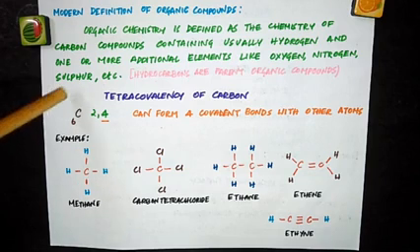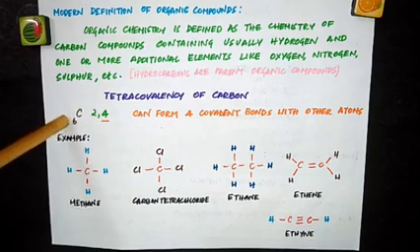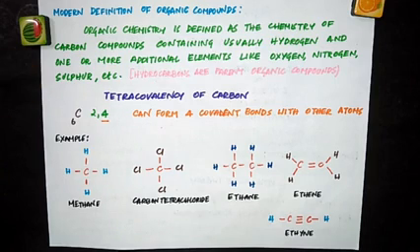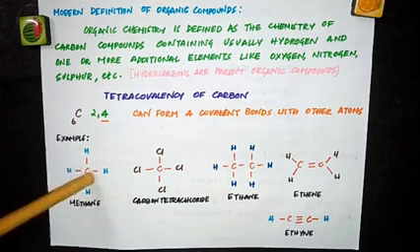So now coming to the valency of carbon, carbon has atomic number 6. So the electronic configuration is 2, 4. So it can form 4 covalent bonds with other atoms. And we have learned about the 3 hybridizations, sp3, sp2 and sp of carbon in the previous chapter. So all you have to remember is carbon's valency is 4 and it can form 4 covalent bonds with other atoms. And it can be through a single bond or a double bond or a triple bond. I have written a few examples here to show the tetravalency of carbon, where it forms 4 bonds with other atoms.